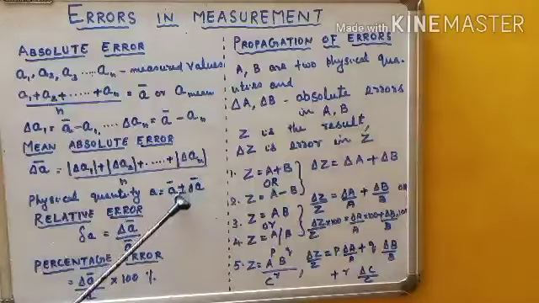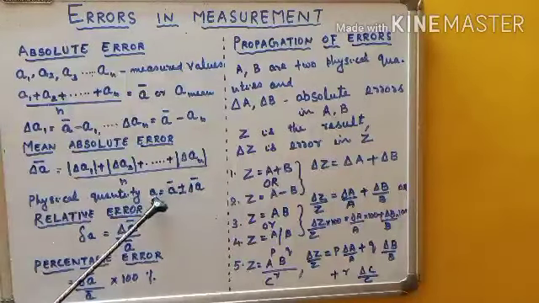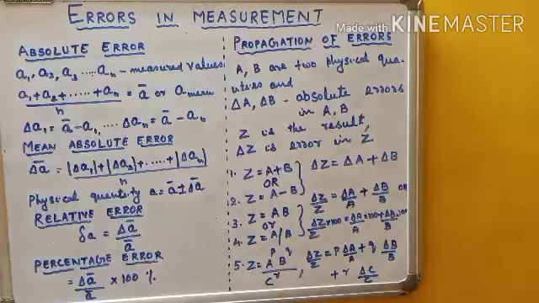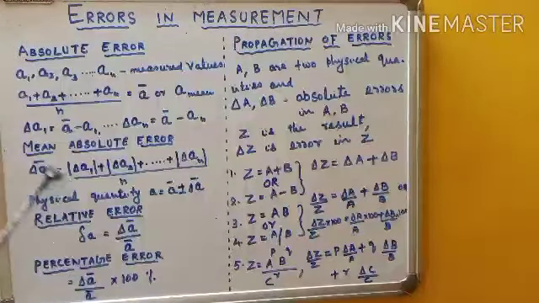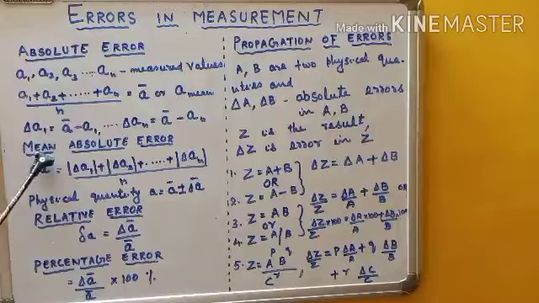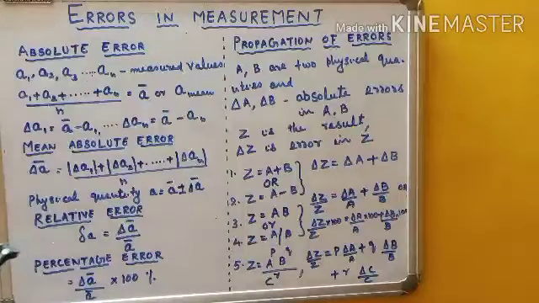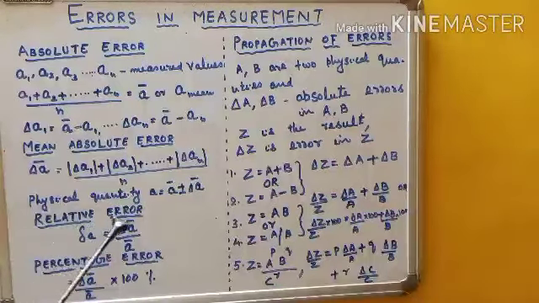Why are we writing this plus or minus? Because from the true value in each measurement, some errors can be more than the true value or less than the true value. That's why we have written this plus and minus. So we discussed absolute error, its mean value. Now we have to discuss relative error.